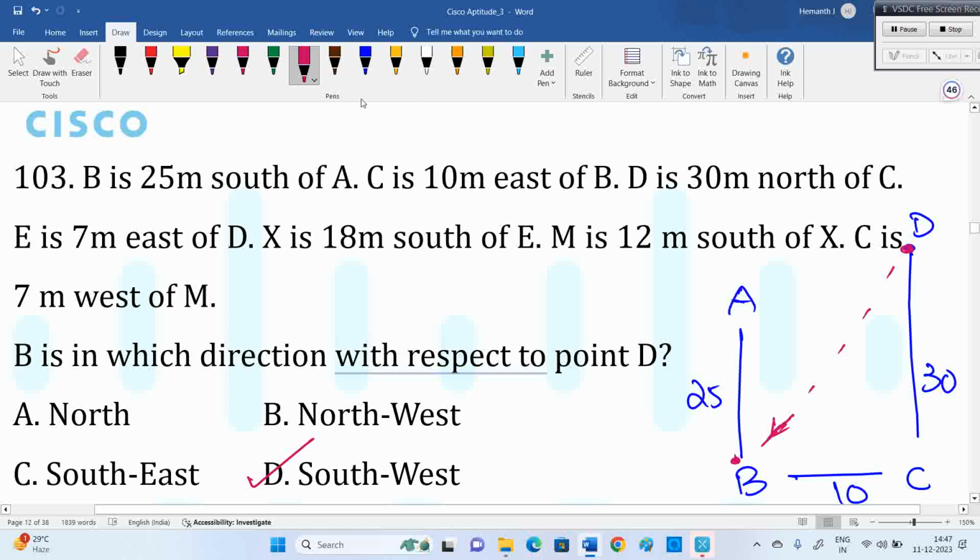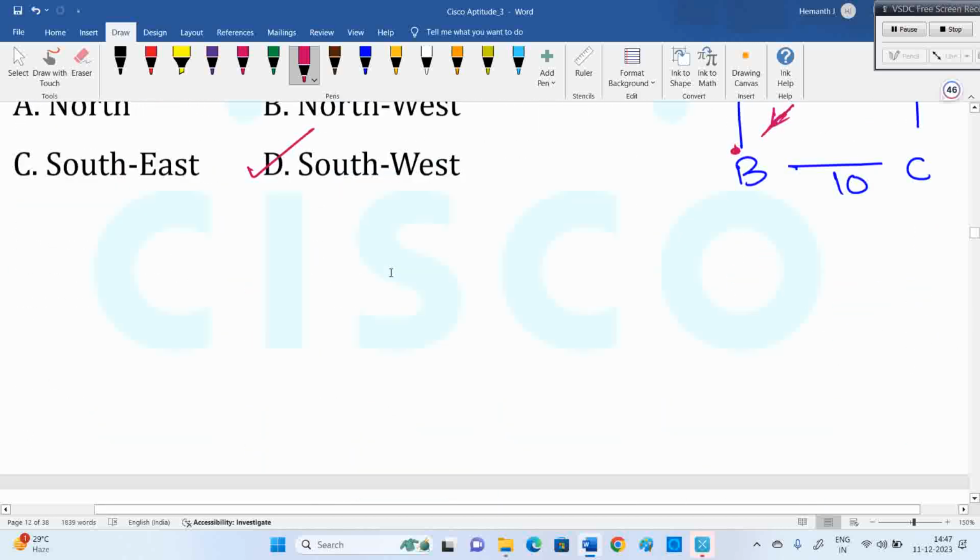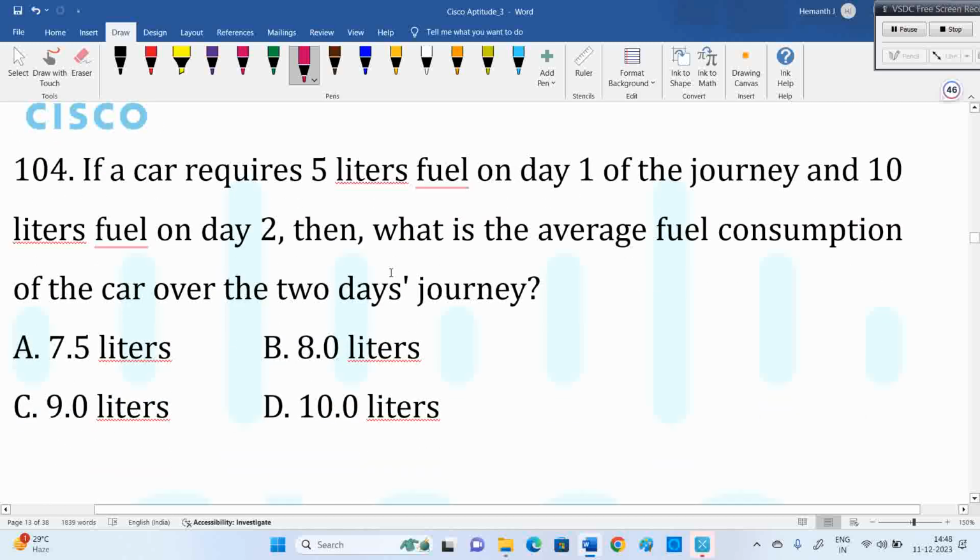If you take D with respect to B, it would be northeast. In fact, luckily northeast is not in the options. Generally, they'll keep that also one or two times. But here the answer is south-west, D. From D, B is below, so south, and left means west: south-west. Done. So, the next question.